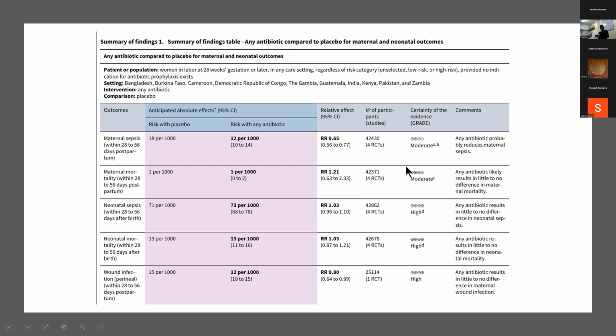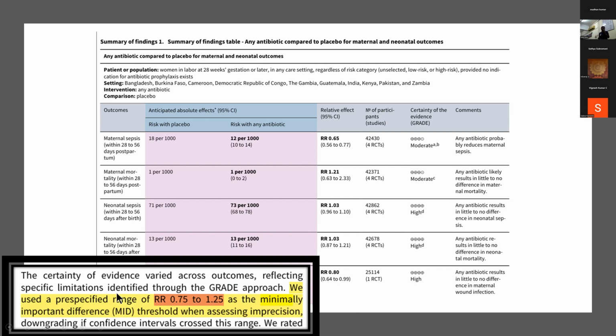Then the second one, maternal mortality, here they have not shown any difference. Here also they have put it as moderate evidence. Why? Because they have downgraded this for imprecision. So they had actually taken 0.75 to 1.25 as the minimally important difference. If the confidence interval crossed that 0.75 to 1.25, they have labeled it as imprecise. That's why neonatal sepsis, even though that shows no difference, is graded as high, because the confidence interval is within the minimally important difference. So they've written here, we used a pre-specified range of risk ratio, relative risk 0.75 to 1.25 as the minimally important difference threshold when assessing imprecision.